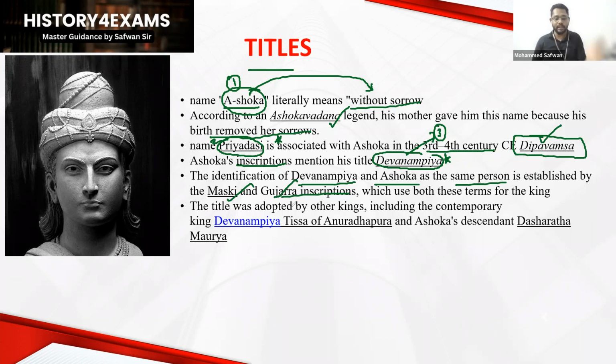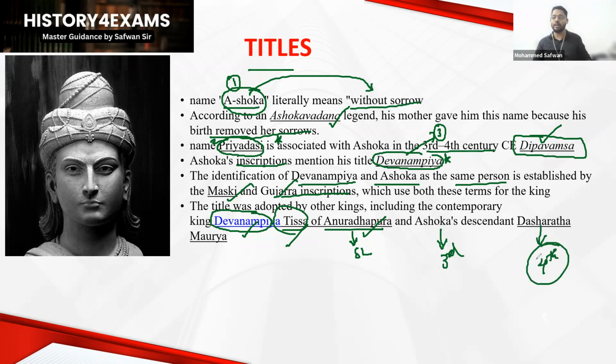And one more thing, titles like Devanampriya were used by some other kings also, other than King Ashoka, such as King Devanampriya Tissa of Anuradhapura. Anuradhapura is none other than Sri Lanka. In Sri Lanka, there was a contemporary king of Ashoka named Tissa. He also received this title Devanampriya. And Ashoka's descendant: we know Ashoka is the 3rd ruler, and the 4th ruler Dasharatha Maurya also received this title Devanampriya.